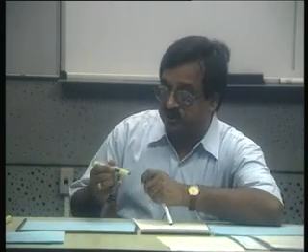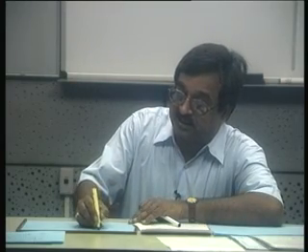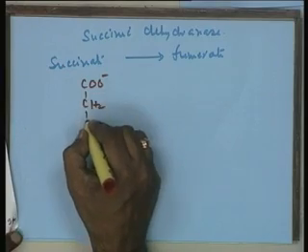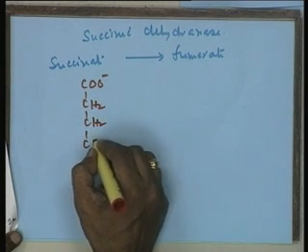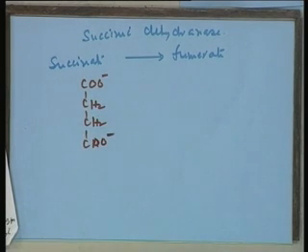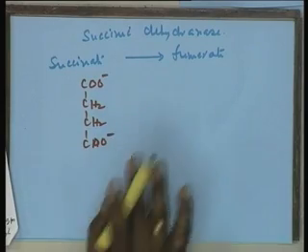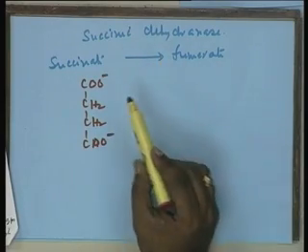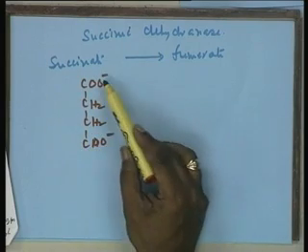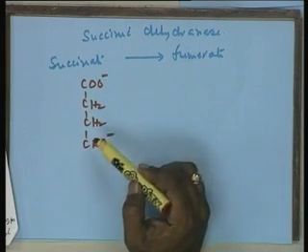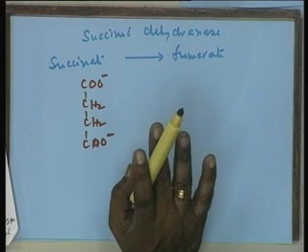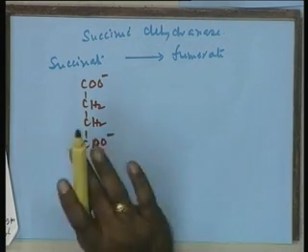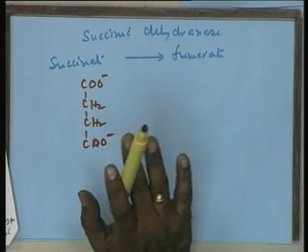Let me explain this. If you look at the structure of succinic acid, it is essentially COO, CH2, CH2, COO. Now, as per the normal reaction of succinic dehydrogenase, the two carboxylic groups of the substrate molecule are required to be bound to the enzyme active site, and at low concentration of substrate this can very well happen.